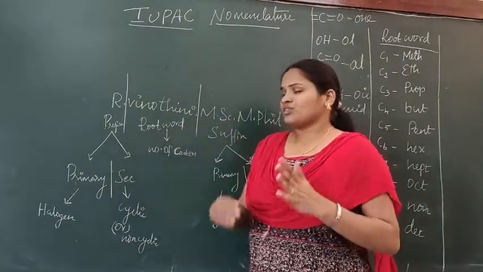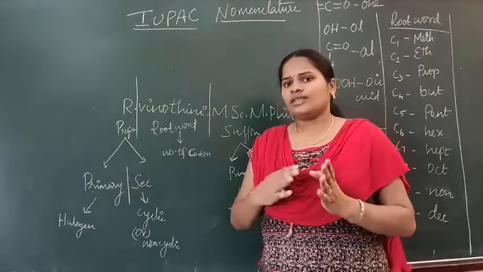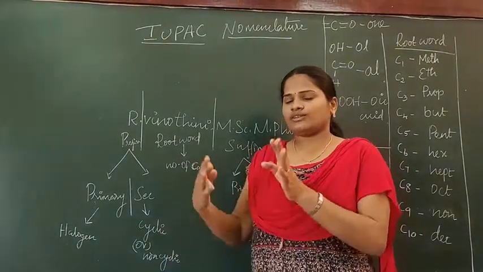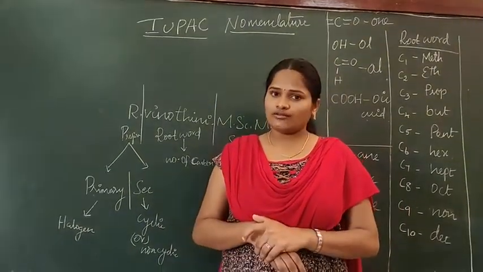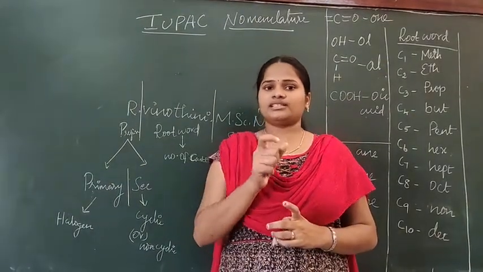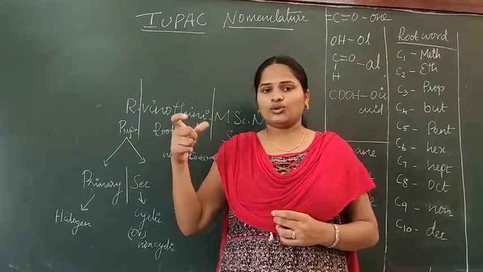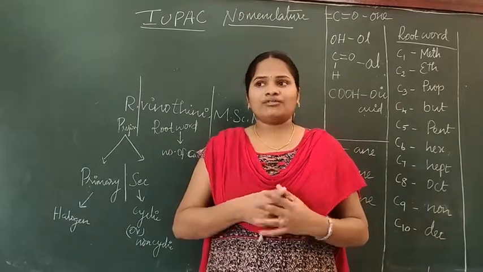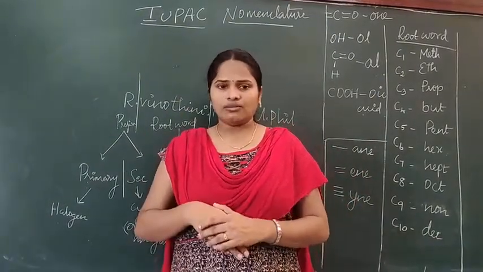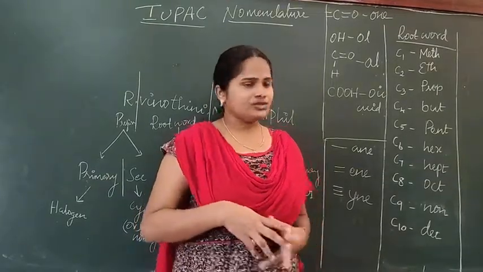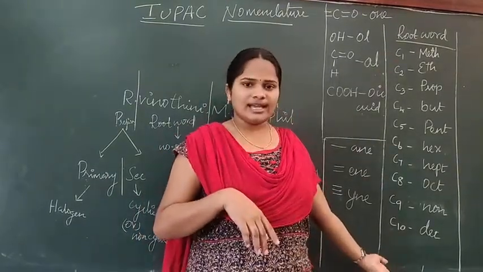Look clearly. If it is a cyclic compound, then we should start with cyclo. If there is any halogen atom present, then we should start with that halogen atom, whether fluoro, chloro or bromo. If there is no halogen atom and it is also not a cyclic compound, then directly we can start from the root word. These are all the root words that I already explained.